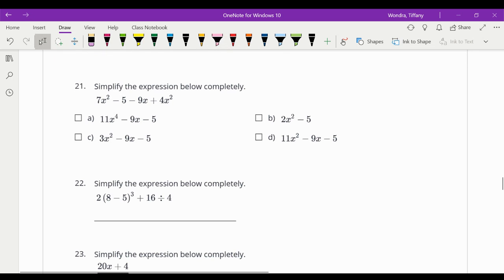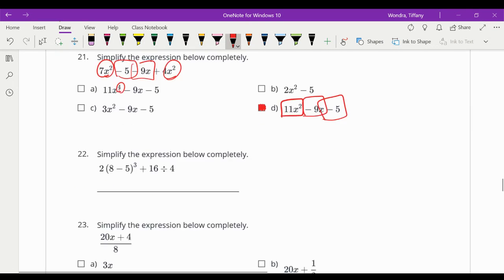Simplify the expression below. So I'm looking for like terms. So 7x squared and 4x squared is 11x squared. This is the only one that even has an 11x squared, because this you don't add exponents, and then nothing to add to the negative 9x, so there's that. Nothing to add to the negative 5, so there's that.